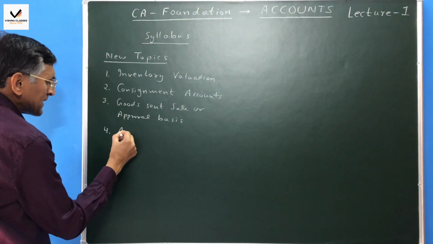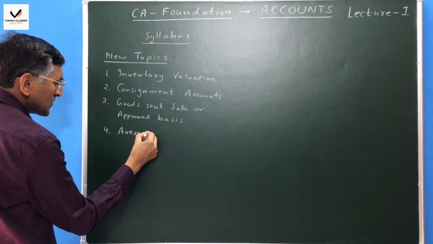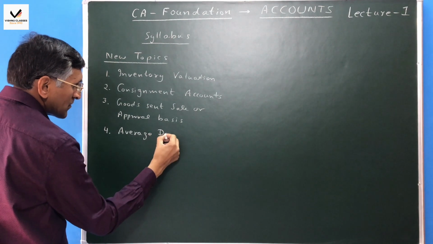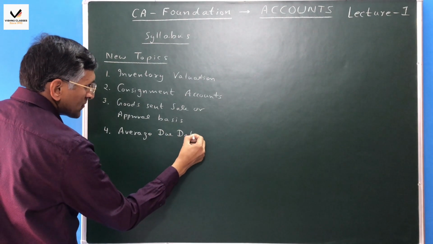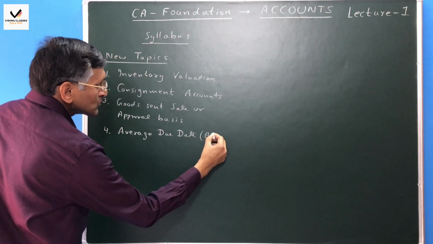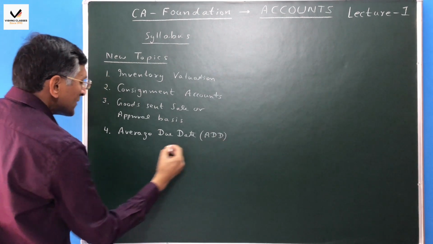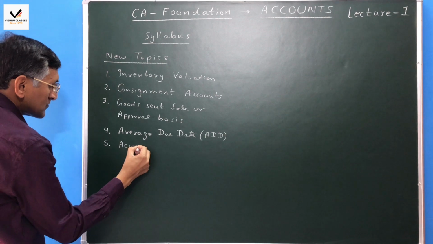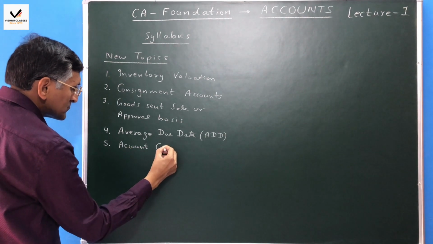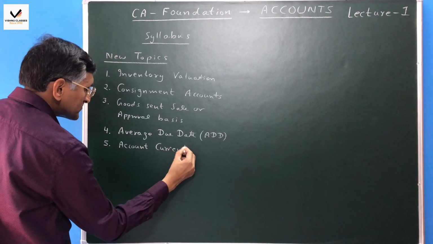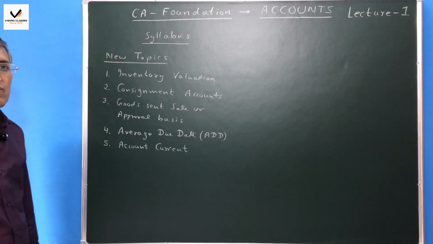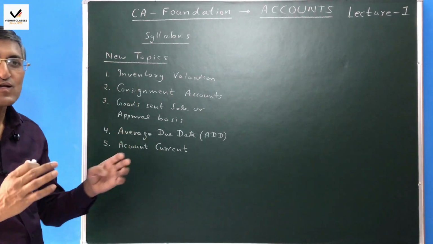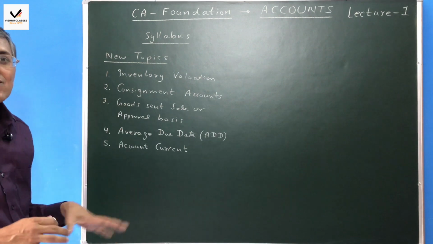Then we have average due date, in short we can also say ADD. And another one is account current. I will start with the new topics so that we will develop some interest in this subject.